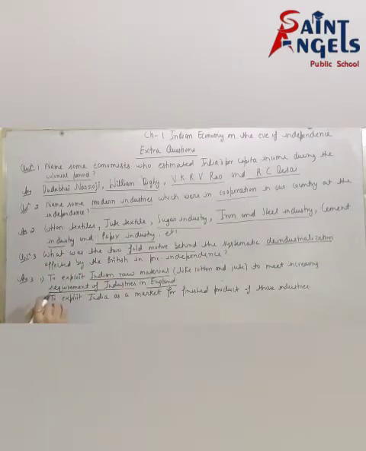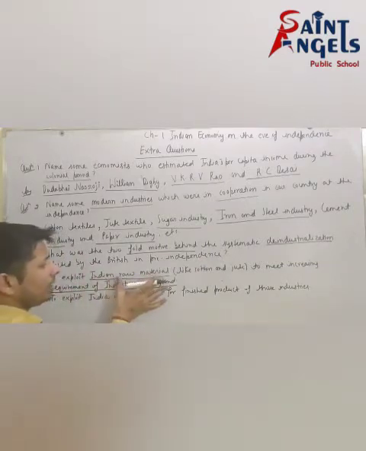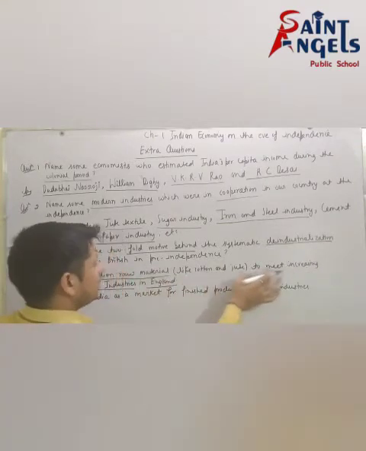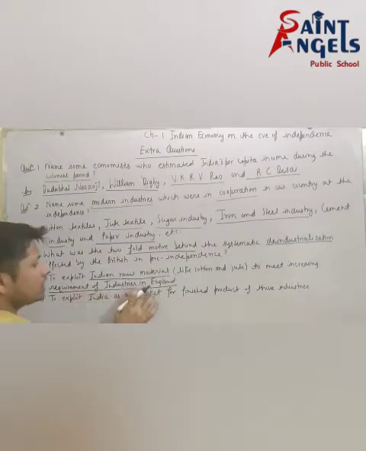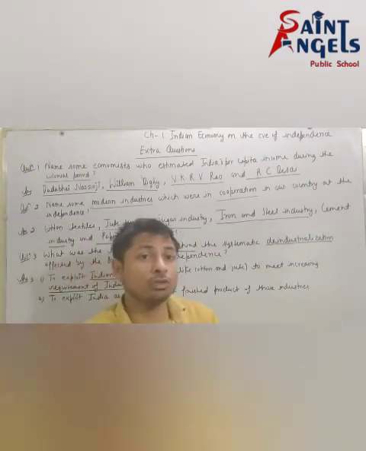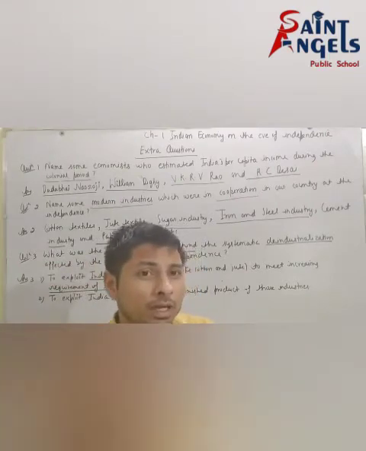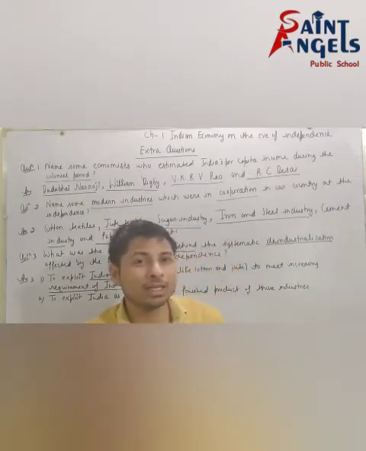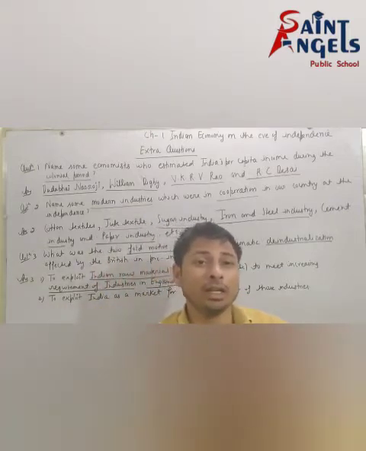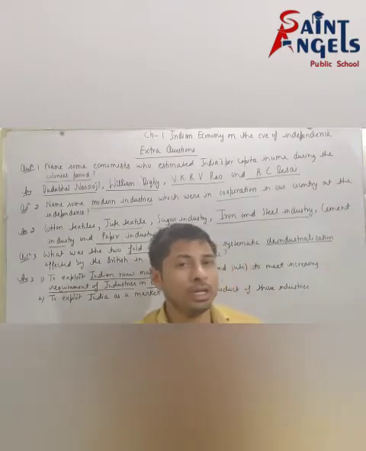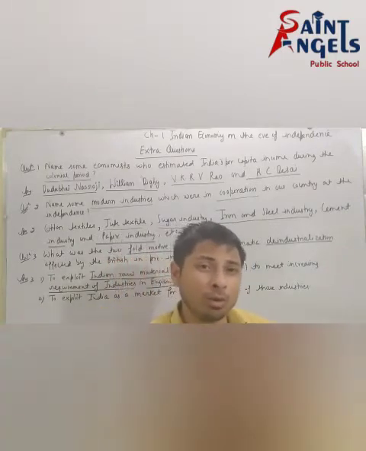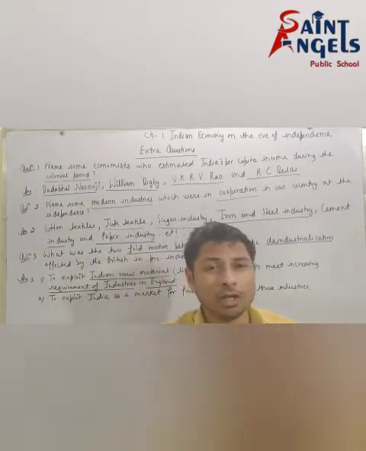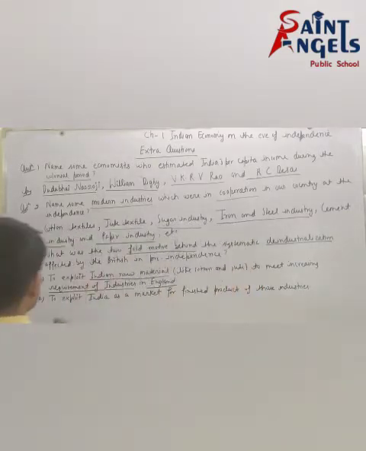The first motive was to exploit Indian raw material in the form of cotton and jute to meet the increasing requirement of industries in England, because you know that India was a net exporter of raw material to Britain, and India was a net importer of finished goods from Britain. So I hope all of you have understood this first motive.